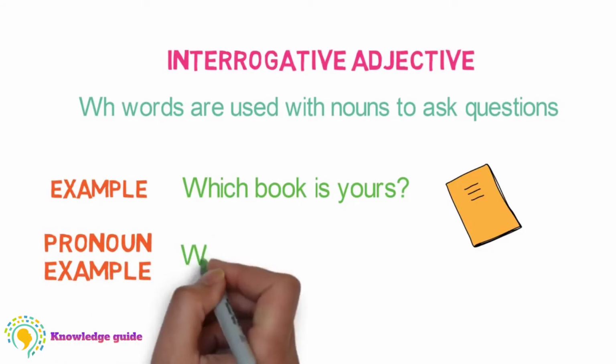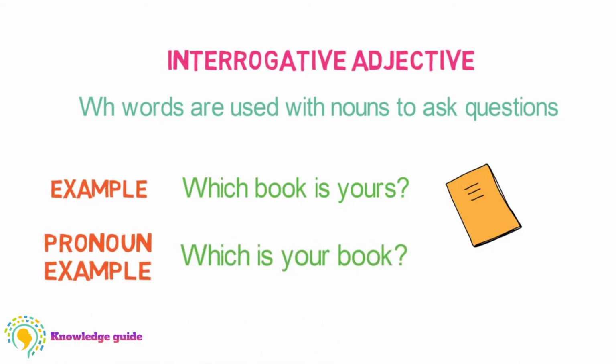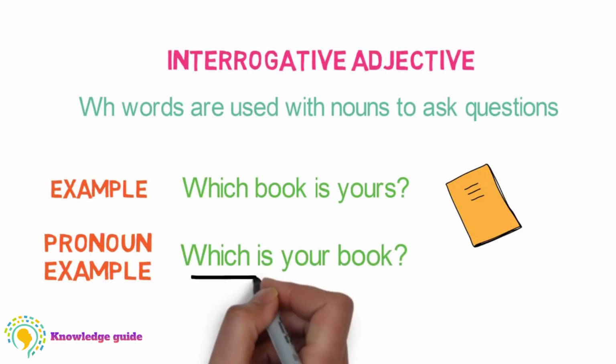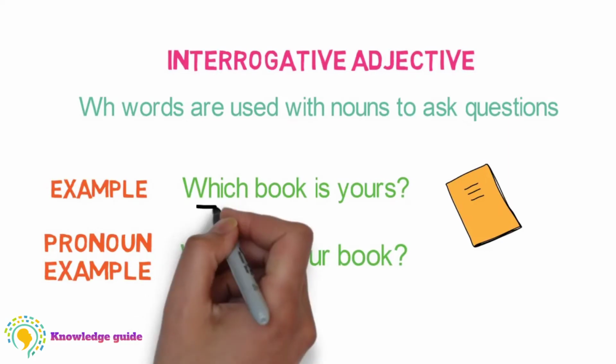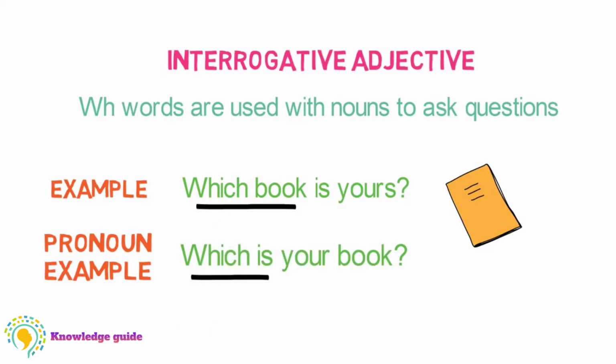For example, which is your book? Here, which is used before the verb is, and it is a pronoun. But in the previous sentence, you will find that which is used before a noun, book, and thus it becomes an interrogative adjective. Hope you have understood it now.